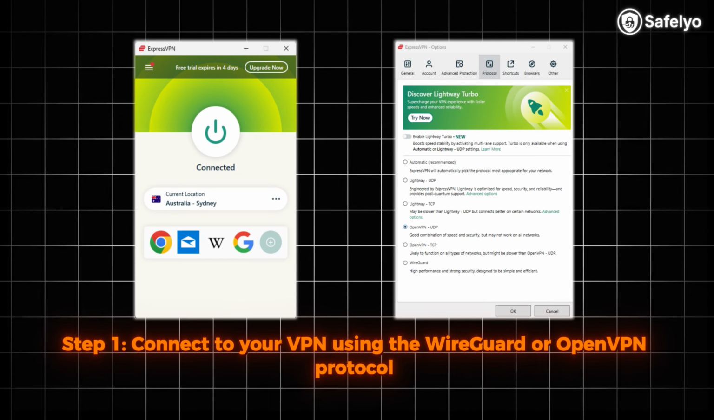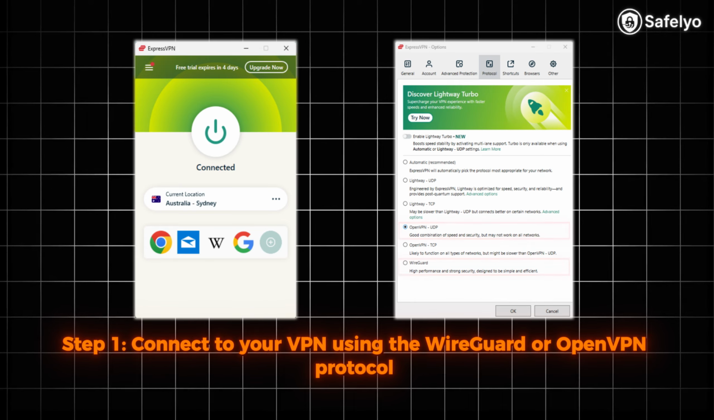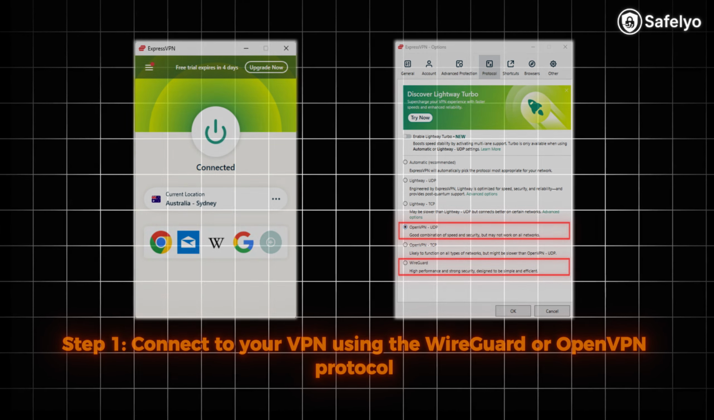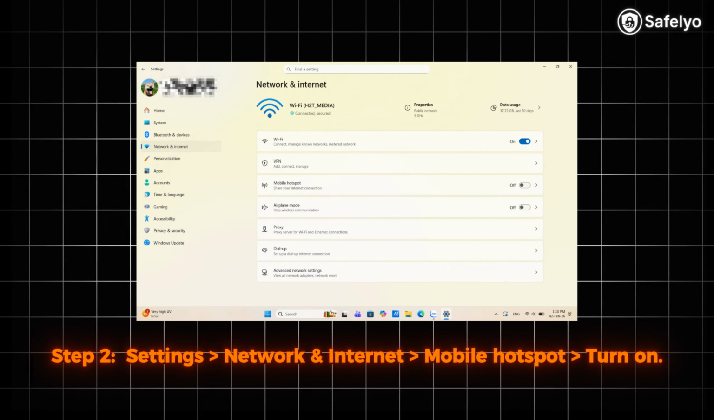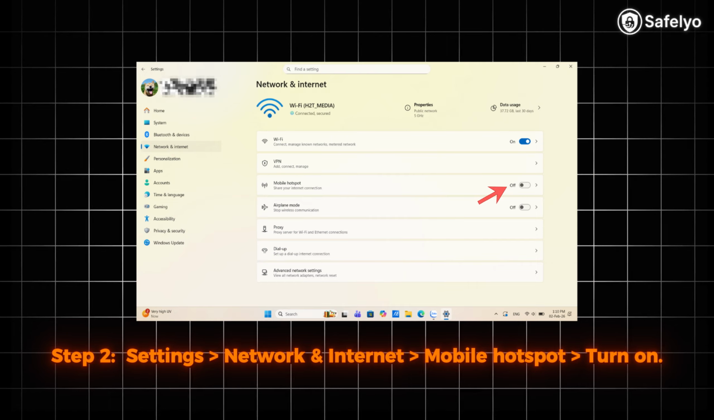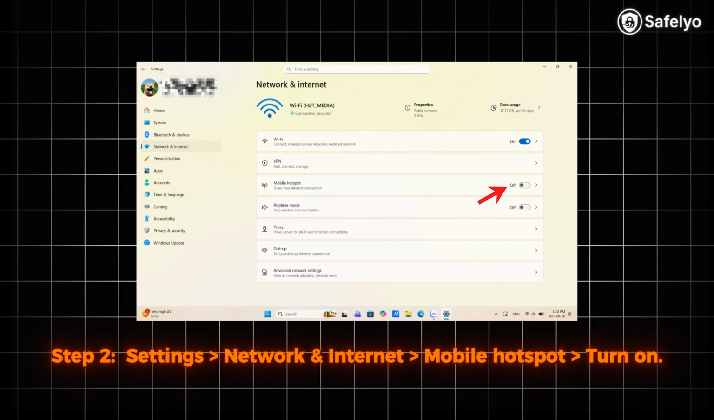Step 1. Connect to your VPN using the WireGuard or OpenVPN protocol for the best performance. Step 2. Go to Settings, then Network and Internet, and toggle Mobile Hotspot to On.